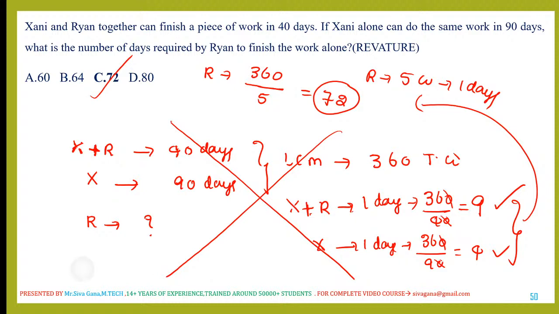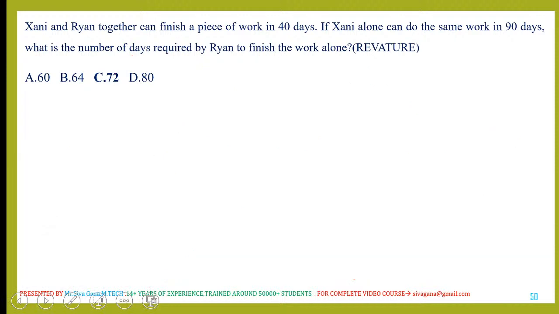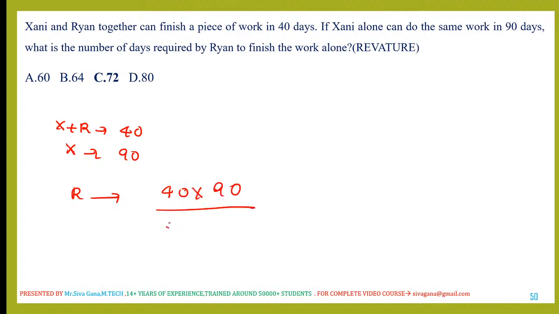Instead of that, just see: together they finish in 40 days, Xan alone can finish in 90 days. So Rian alone can finish in how many days? Simply do this: 40 into 90 divided by 90 minus 40.